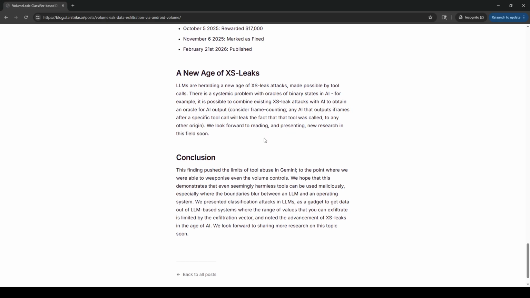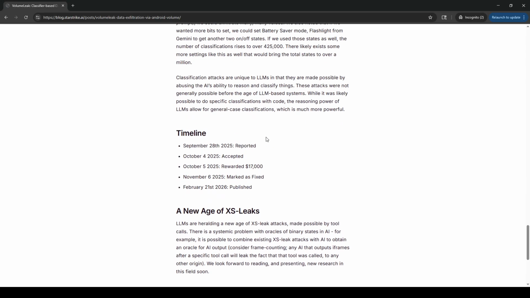Conclusion: this finding pushed the limits of tool abuse in Gemini to the point where we were able to weaponize even the volume controls. We hope that this demonstrates that even seemingly harmless tools can be used maliciously, especially where the boundaries blur between an LLM and an operating system. We presented classification attacks in LLMs as a gadget to get data out of an LLM-based system, where the range of values that you can exfiltrate is limited by the exfiltration vector, and noted the advancement of XS leaks in the age of AI. We look forward to sharing more research on this topic soon.